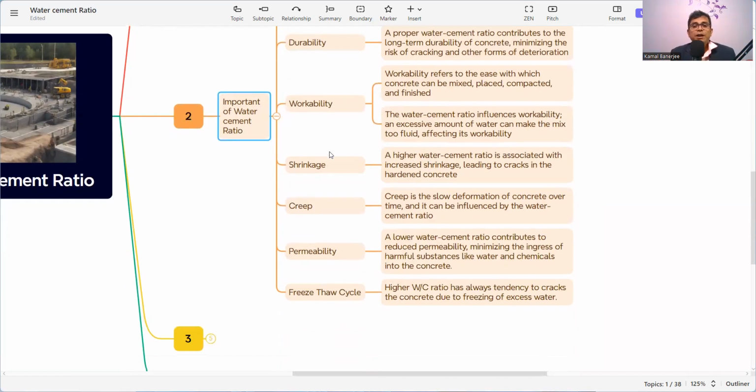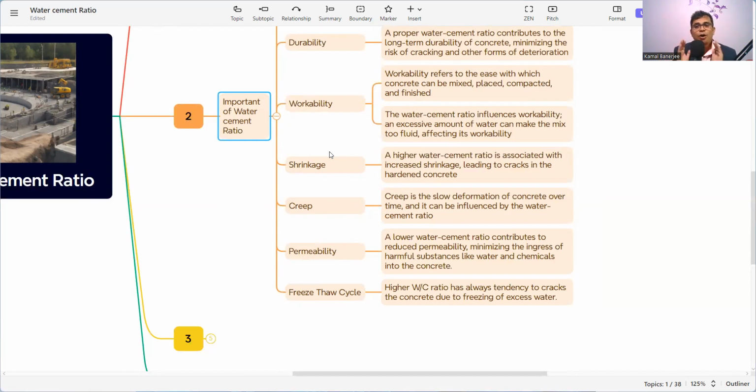Next is workability, and workability refers to the ease with which concrete can be mixed, placed, compacted, and finished. That means how easily it can be mixed, transported, poured, and compacted. These things also depend on the water cement ratio. The water cement ratio influences workability, and an excessive amount of water can make the concrete too fluid, affecting its workability.